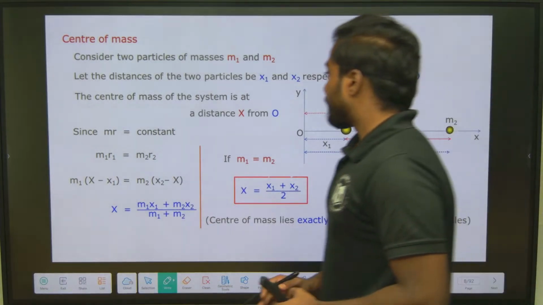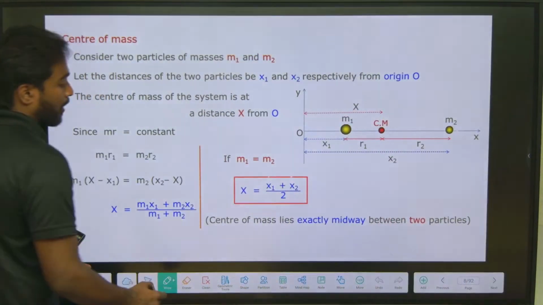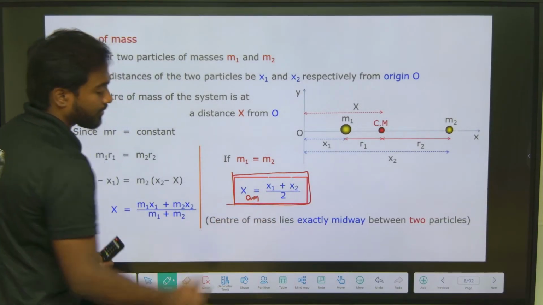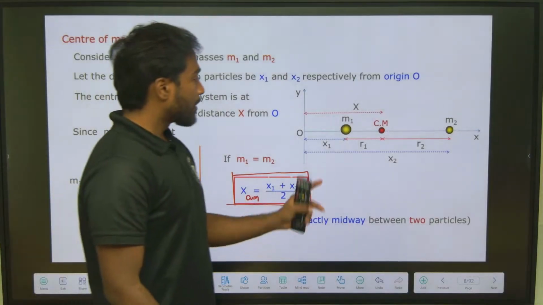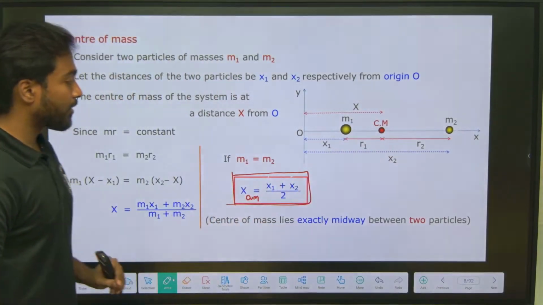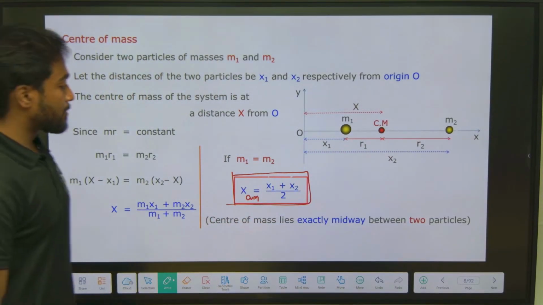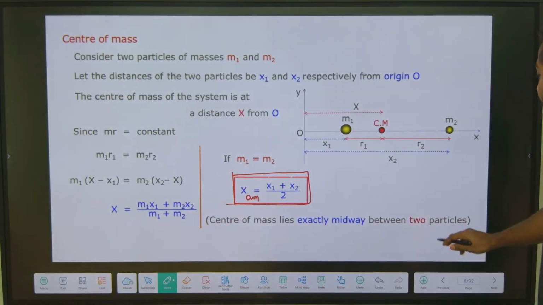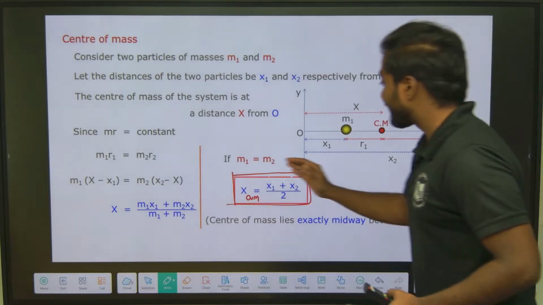So this is the formula for the center of mass. Suppose two particles have been given, for the rod we have considered. The center of mass lies exactly midway between the two particles for the rod.